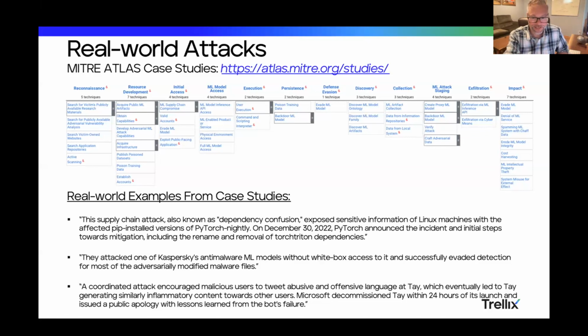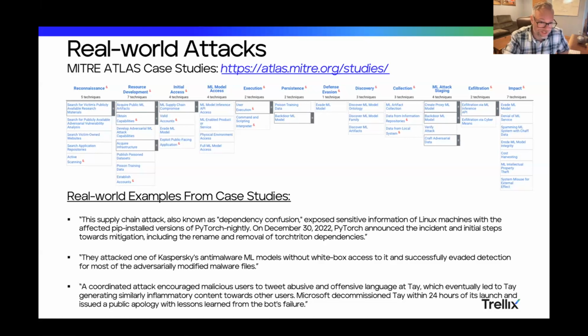But supply chain attacks, so this was really bad. Just at the end of last year, one of the most important machine learning and AI Python libraries had a dependency confusion attack, essentially, where it pulled in malicious code when it was being built. And so anyone that was doing development with AI at that time had malicious code running. And so you could see how easy it is to slip in there to get a supply chain attack. So that was a known case that actually happened.